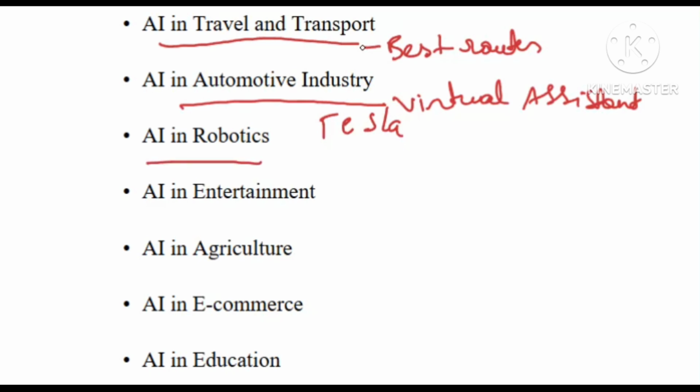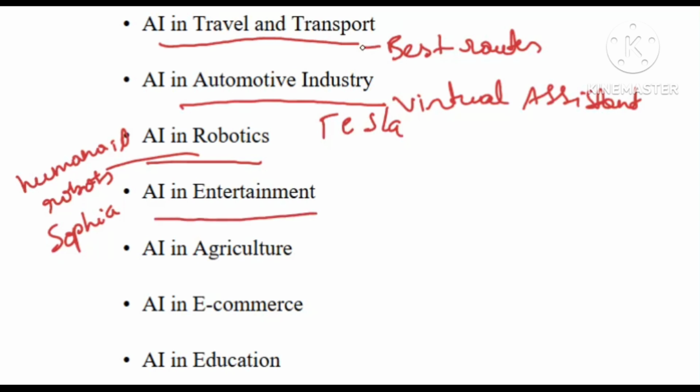And also we can go for AI in robotics. It plays a remarkable role in robotics, especially in what we know as humanoid robots. For humanoid robots you can take the example of Sophia, one of the humanoid robots. Amika is there too. So that is one of the places where artificial intelligence is roaming.